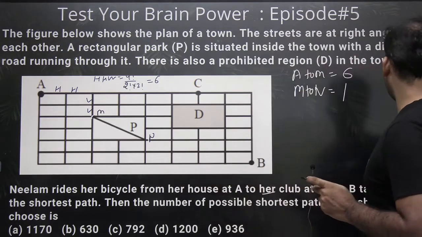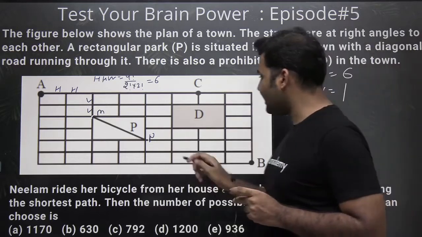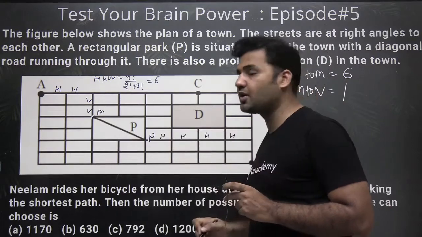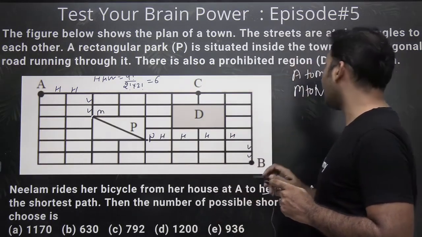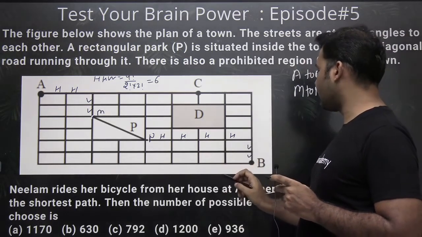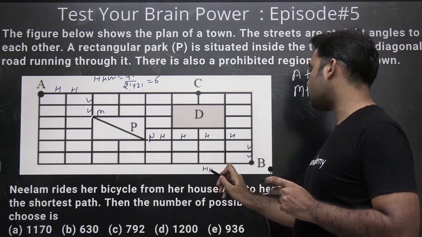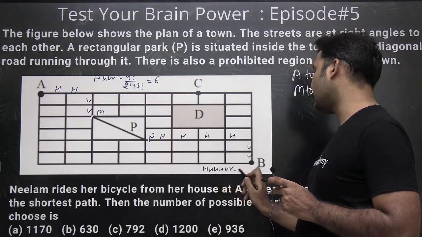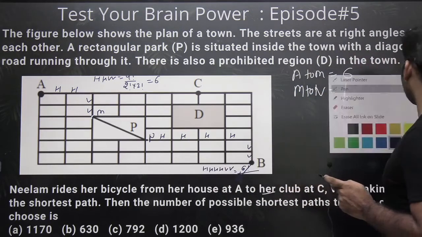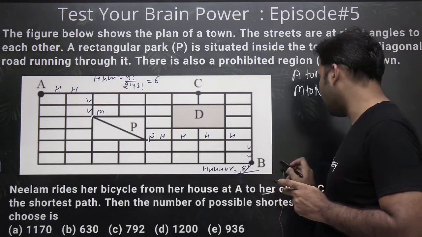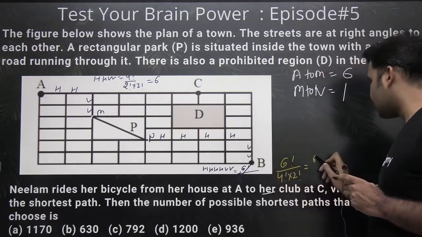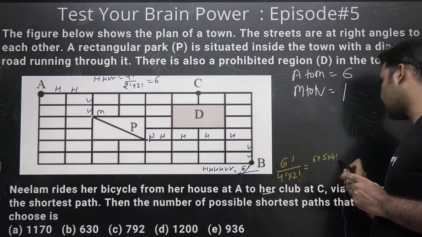Now if she wants to come from N to B, how many horizontal and vertical units? H, H, H, H: 4 horizontal and 2 vertical. Now tell me, how many words can you make using the letters H, H, H, H, V, V? It would be 6 factorial divided by 4 factorial into 2 factorial, which is 6 into 5 into 4 factorial.